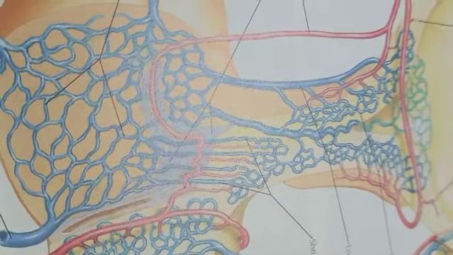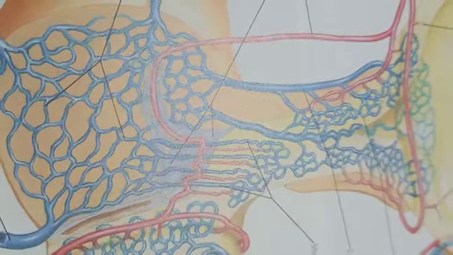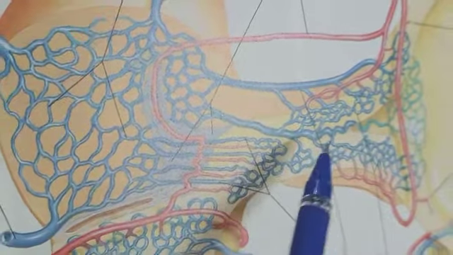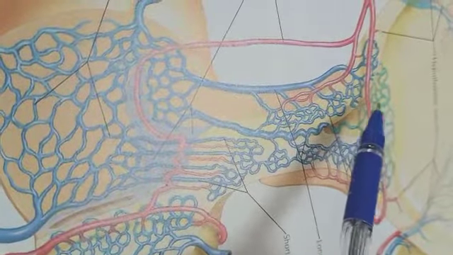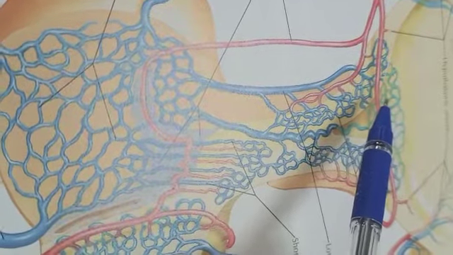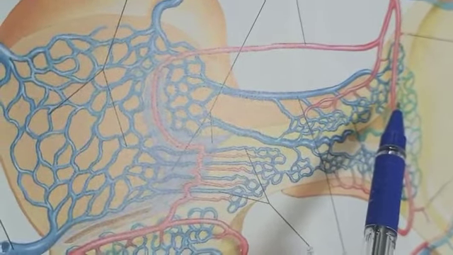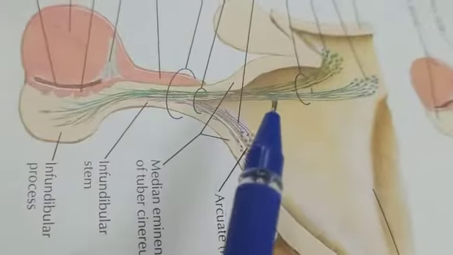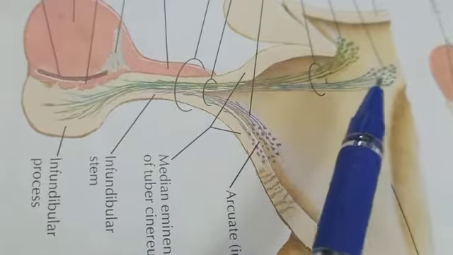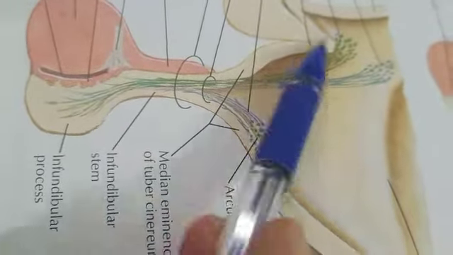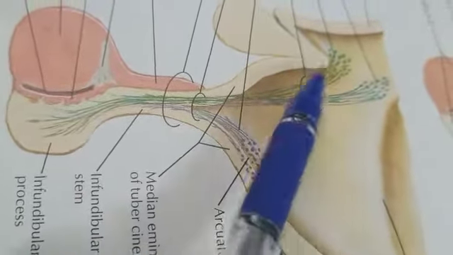Then there will be two tracts related to the same. One more diagram will show this. You can see this is the posterior pituitary, and the neurons start from the hypothalamus.